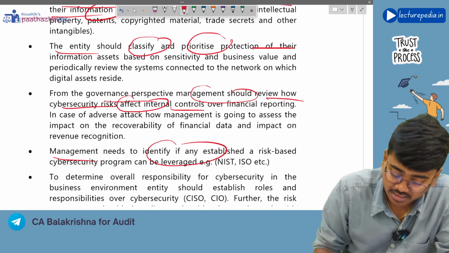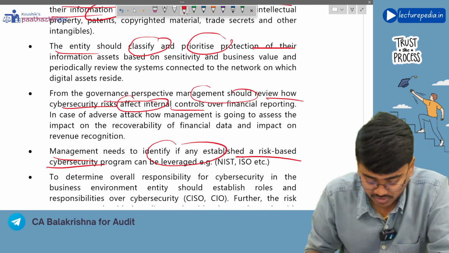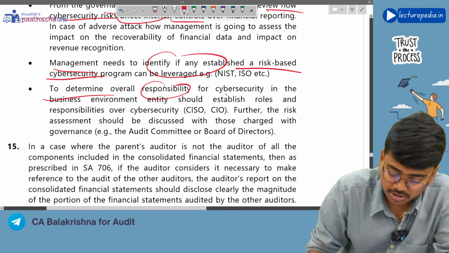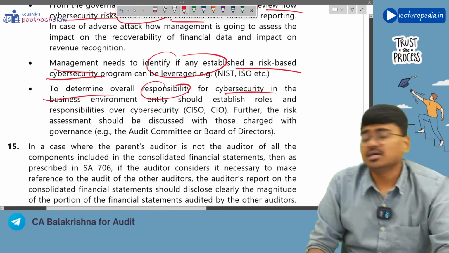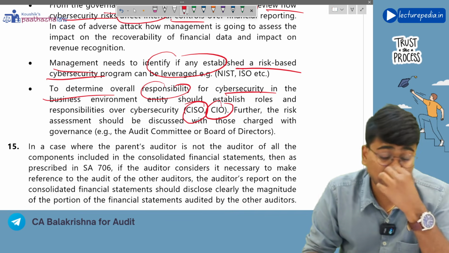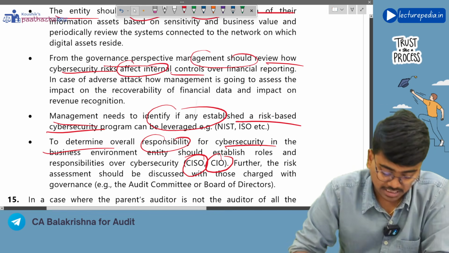Management needs to identify if any established risk-based cyber security program can be leveraged, and you should also determine overall responsibility for cyber security in the organization. Like any persona, like CISO or Chief Information Officer, has been appointed in the organization.